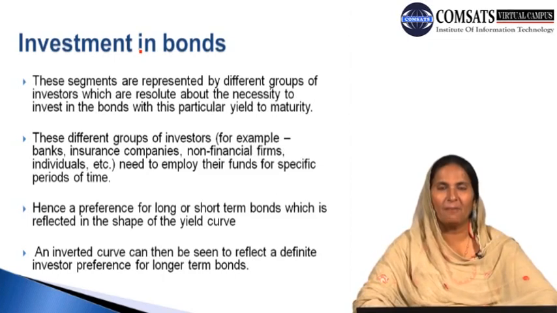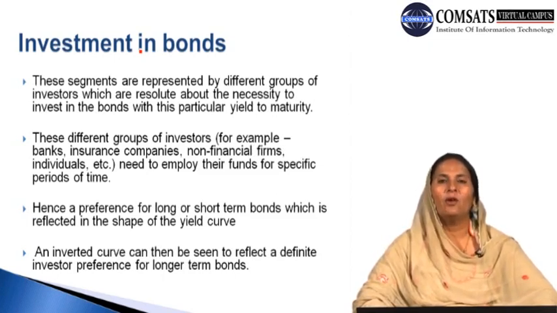If we want to analyze and formulate a mathematical model for the yield to maturity and the different forms of assets or bonds we are keeping in our portfolio, then every segment or factor in the market which is likely to affect the left hand side variable should be treated as an independent variable. These segments are represented by different groups of investors who are resolute about the necessity to invest in bonds with a particular yield to maturity.